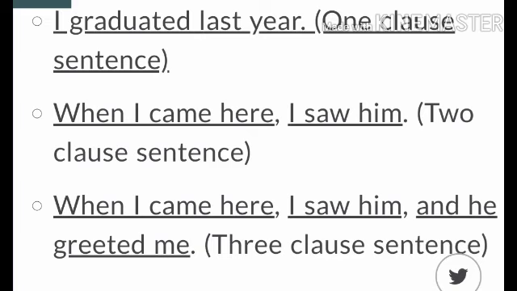Now let us talk about the last example. When I came here, comma, I saw him, comma, and he greeted me. Don't you think, my dear students, there are three different clauses here? When I came here, I saw him and he greeted me. I hope this topic is clear to you all.